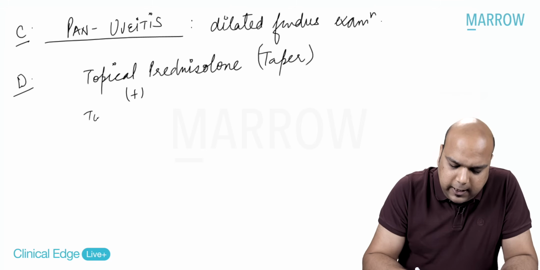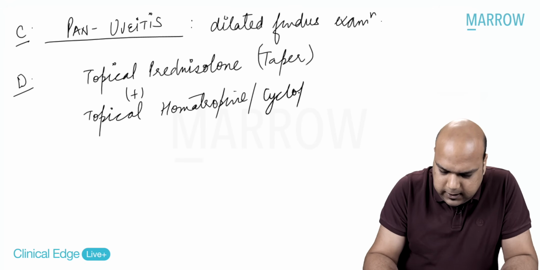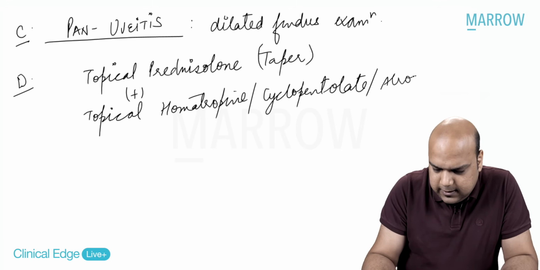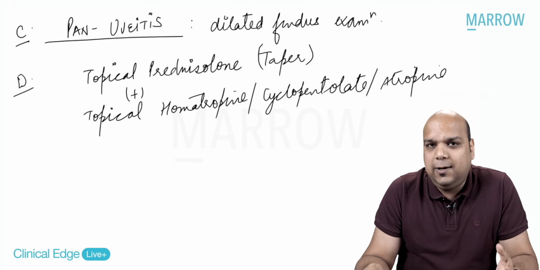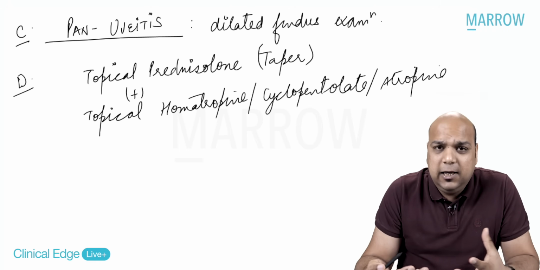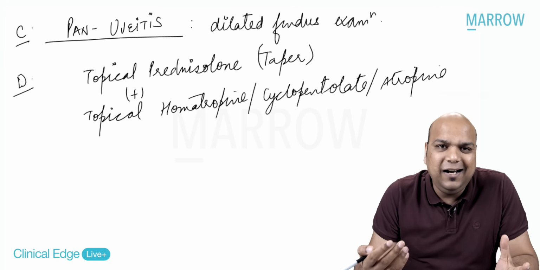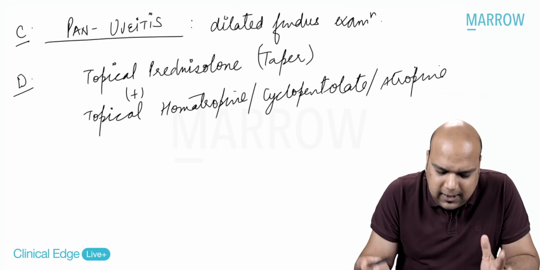Along with that, you have to give topical homatropine slash cyclopentolate slash atropine, that is mydriatic and cycloplegic, to prevent the formation of posterior synechiae or to break the posterior synechiae if already formed. That's the only treatment which is important for anterior uveitis. I hope we are pretty clear about this, and that's your case finished.